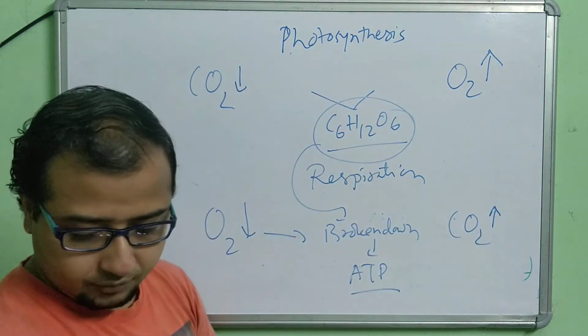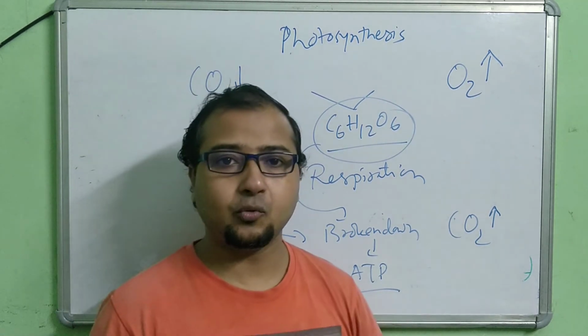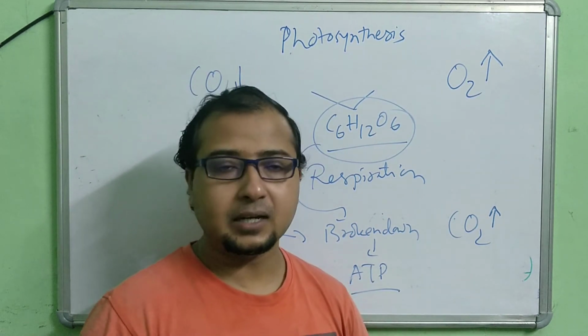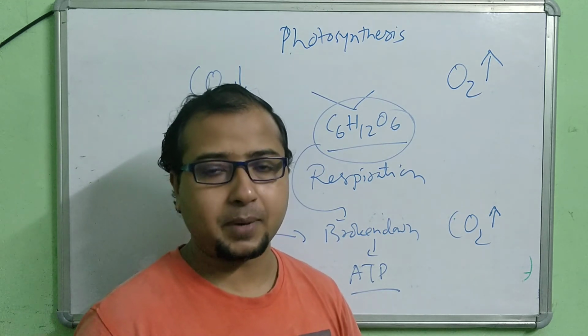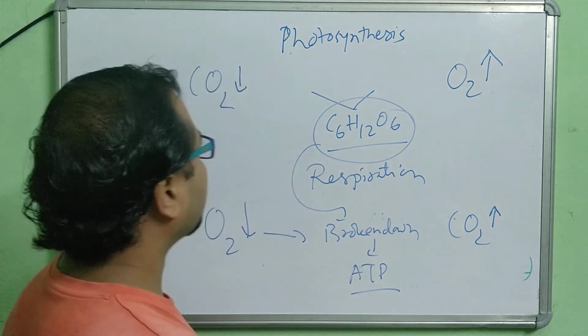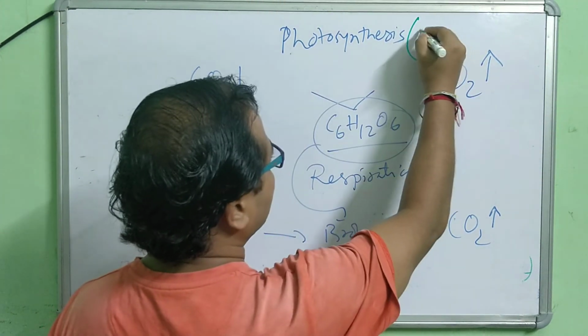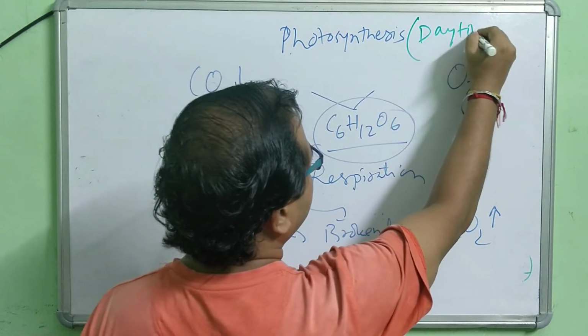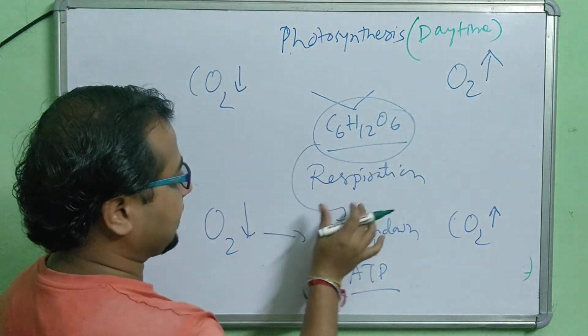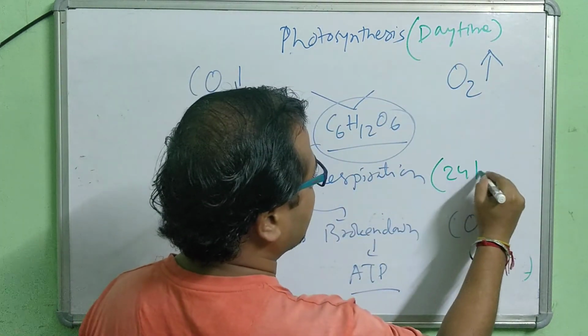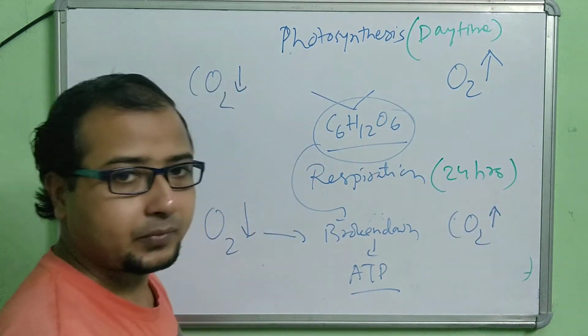One more thing you have to remember: we have a common idea that plants only take carbon dioxide and release oxygen, but it's not like that. Plants also respire. Photosynthesis takes place in plants only during daytime, but respiration takes place 24 hours in plants.